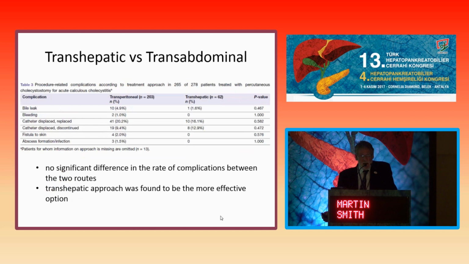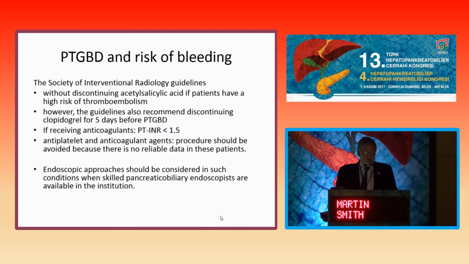The last issue around cholecystostomy is how it should be performed. I thought that we'd all move towards transhepatic cholecystostomy, but this study suggested that actually people are still doing transabdominal cholecystostomies, and to my surprise, there was no real difference between the two. I thought that the dislodgement of the tube and the leaking around the cholecystostomy were going to be higher in patients who had direct transabdominal, but the evidence doesn't seem to suggest that. They do suggest that the transhepatic approach gives more stability to the tube and therefore should be the preferred approach.